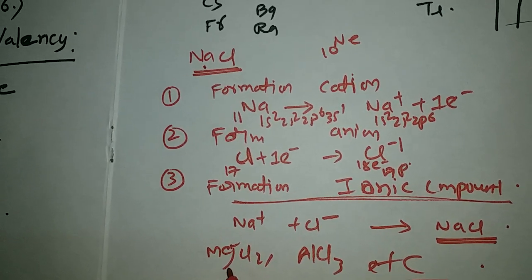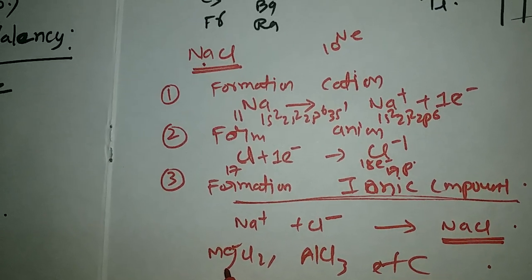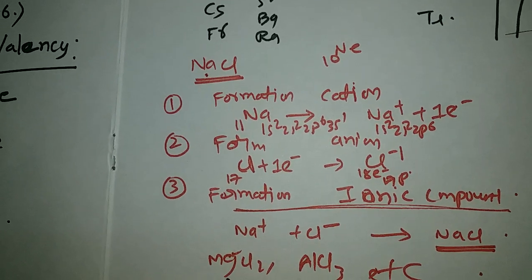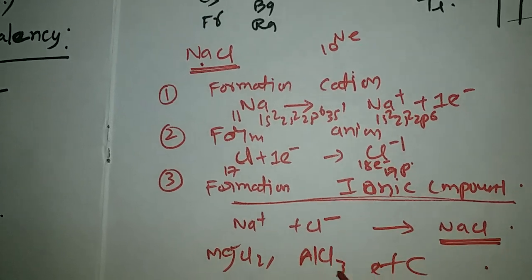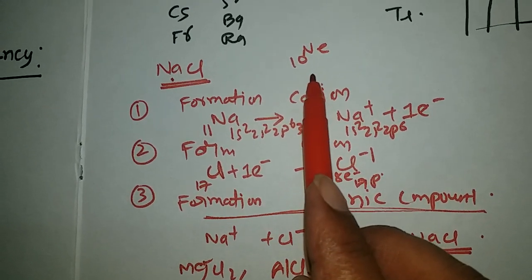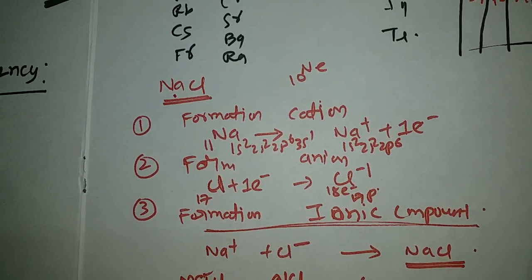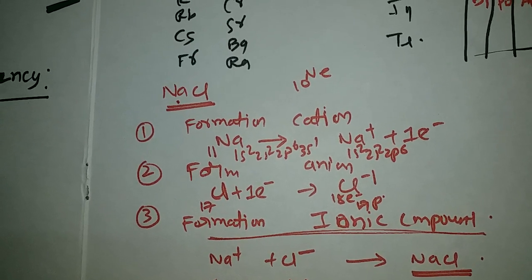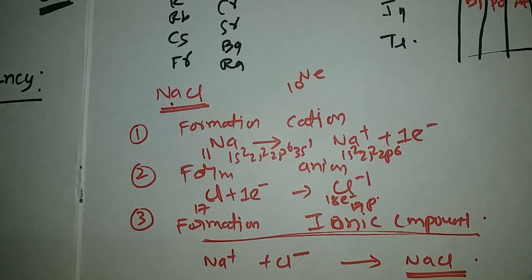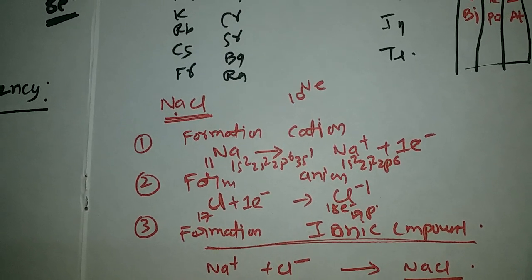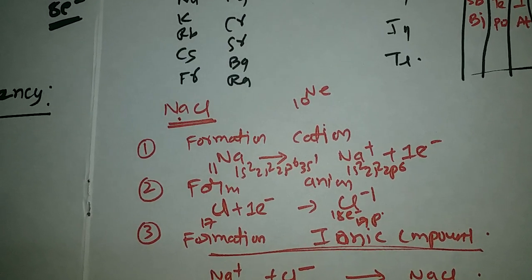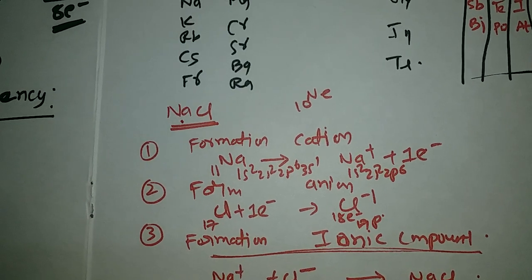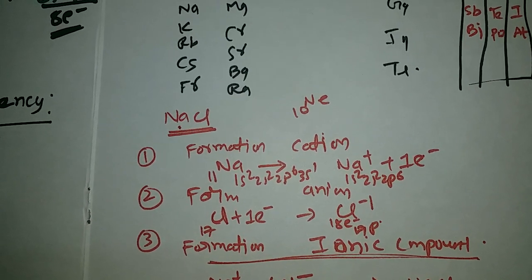In magnesium chloride, magnesium atomic number is 12, and it will lose 2 electrons to get its nearest noble gas neon configuration, and each chlorine needs 1 electron. So the electrons lost by the magnesium will be gained by 2 chlorines, one each. Then one Mg2+ and 2 Cl minus ions are there.